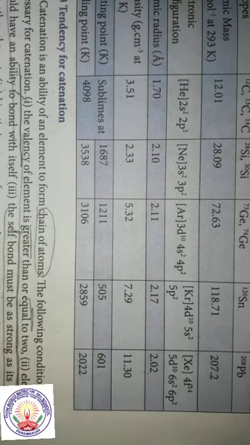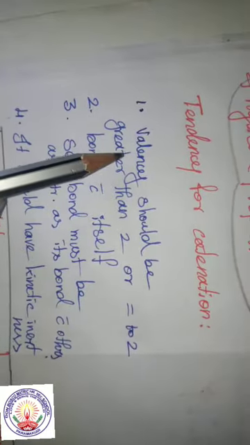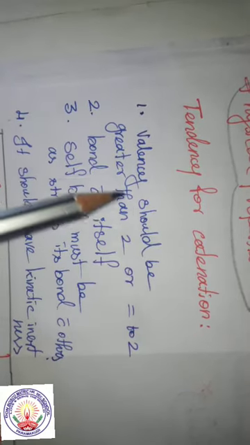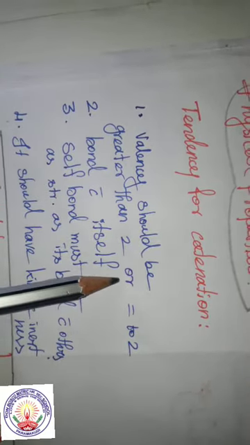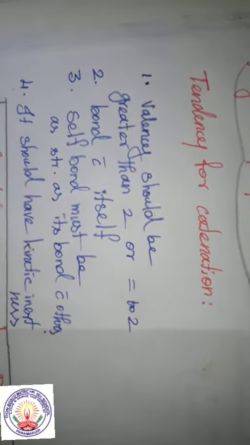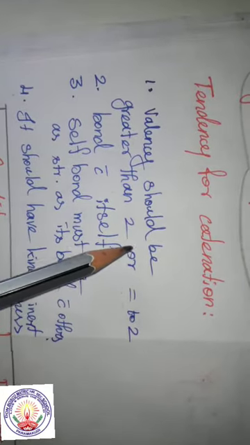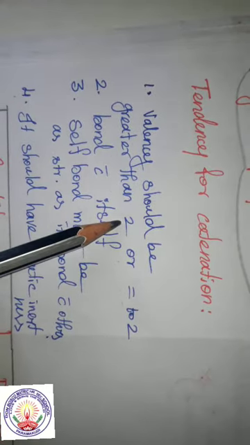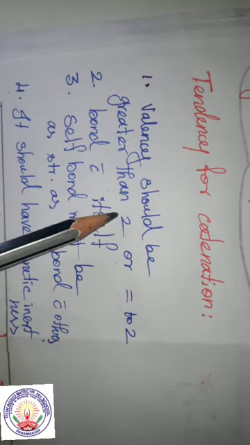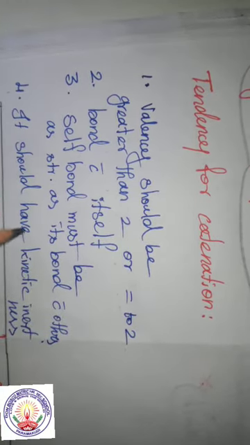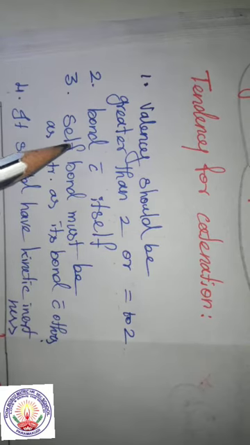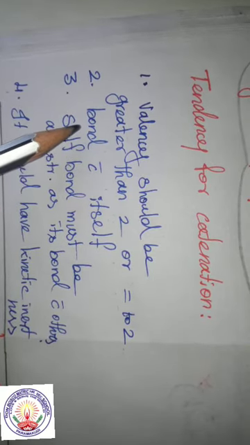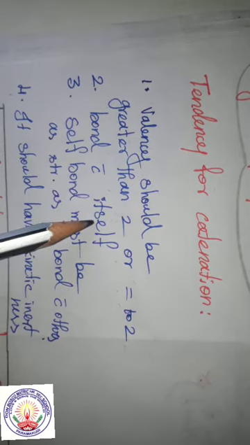The first one is that the valency should be greater than or equal to 2. For example, if carbon possesses this tendency for catenation, then its valency should be more than or equal to 2.